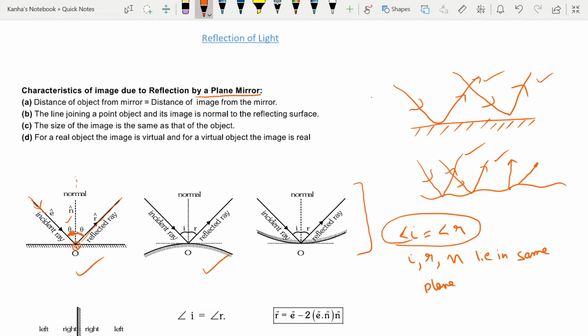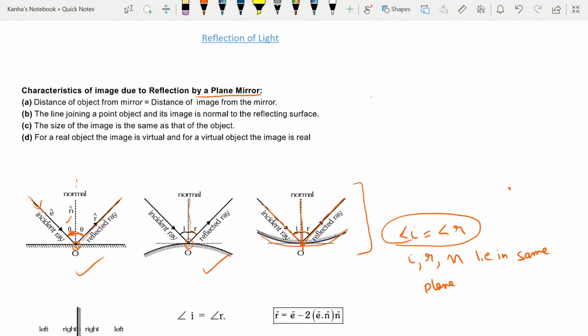This is a curved mirror. Here also at the point you will have one normal, angle I and angle R. Here also you will have a point where the light strikes, a normal, an incident ray and a reflected ray, and these two angles are the same. Let me talk about the plane mirror specifically.